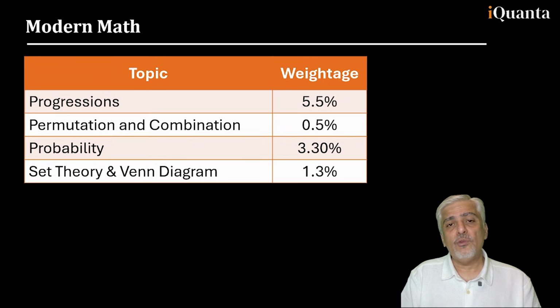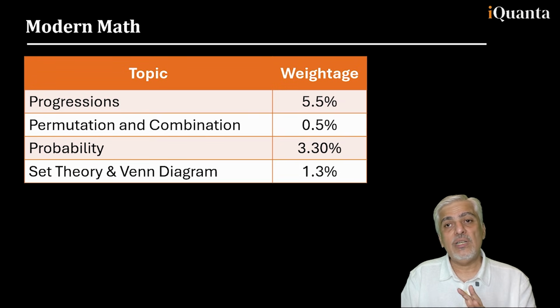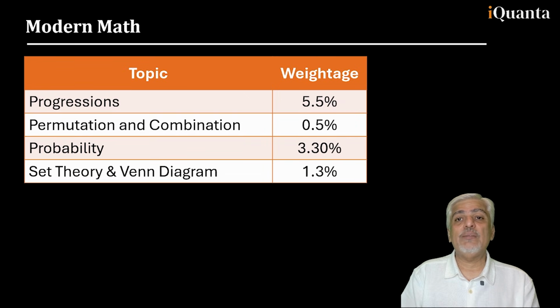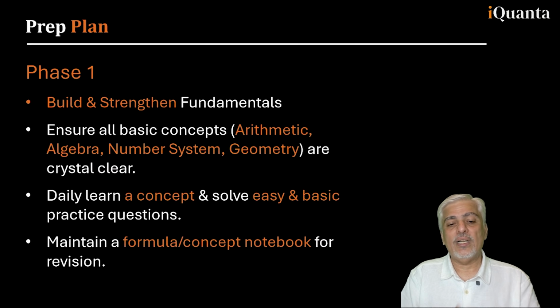Okay, so now if you break up all the topics and make a list of the most important ones, and you really work well towards them, you will realize you're close to 80% with maybe around 14, 15 topics. There are around 30, 35 topics in total, and if you prepare well for 14, 15 topics, you're prepared for around 75, 80%. And if you can attempt 75, 80% of the paper, you will be very, very good. So don't worry about that. Okay, let's look at the other things.